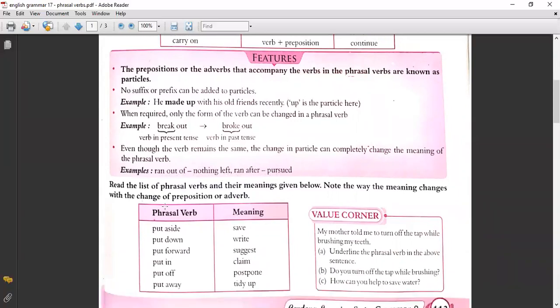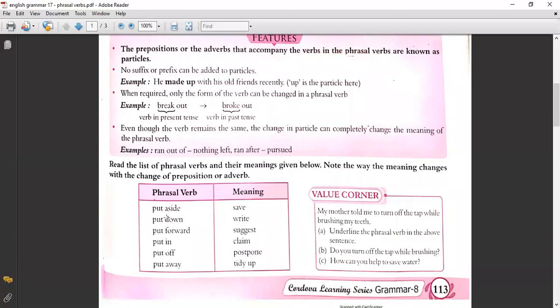Now read the list of phrasal verbs and their meanings given below. Note the way the meaning changes with the change of preposition or adverb. See how it is changed. Put aside, that is save. Put down, that is write. Put forward, suggest. Put in, claim. Put off, postpone. Put away, tidy up.